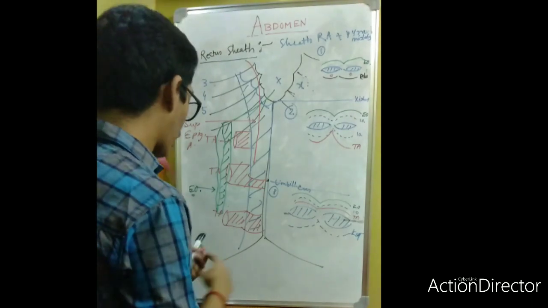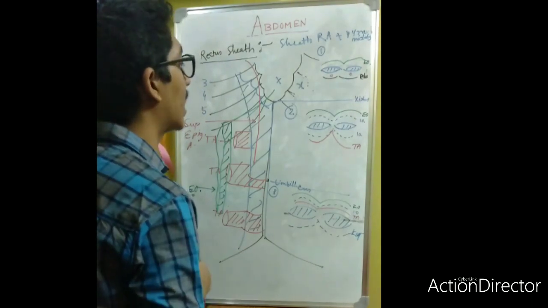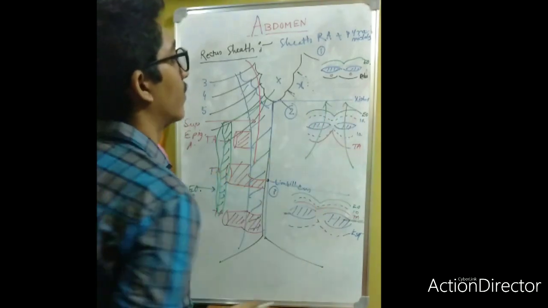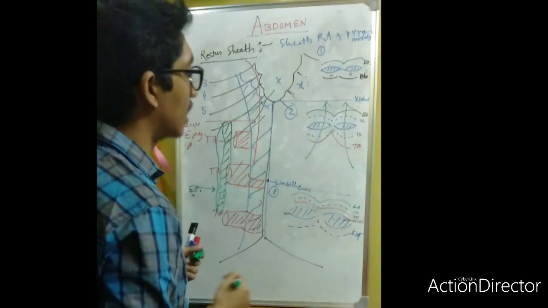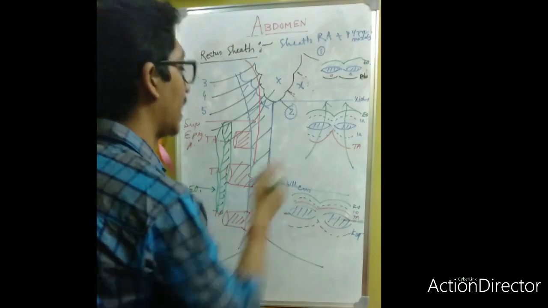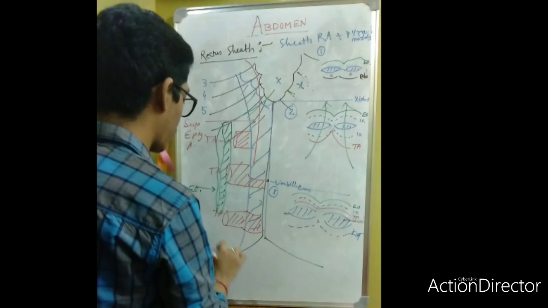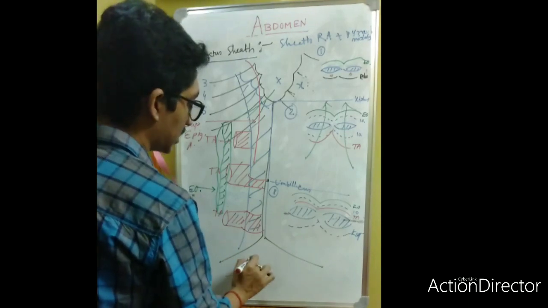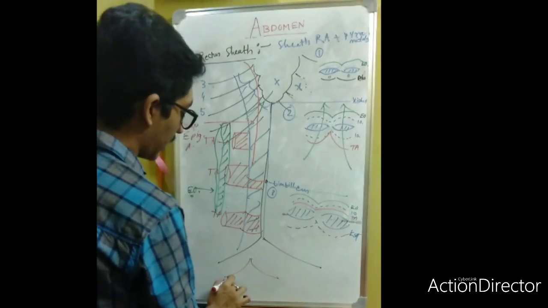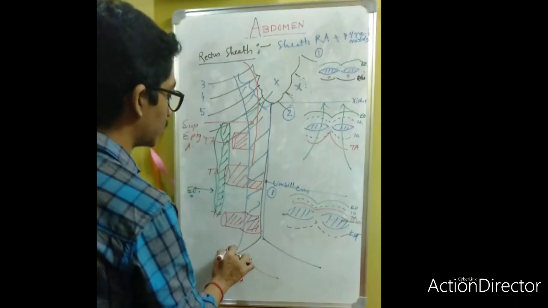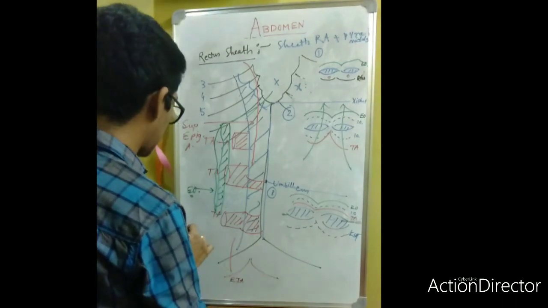Okay, and I forgot to mention the contents. The contents in this area are the nerves, the intercostal nerves. And what is the content in this area? Suppose this is the external iliac artery, and one branch ascends upward. This is the thickest.